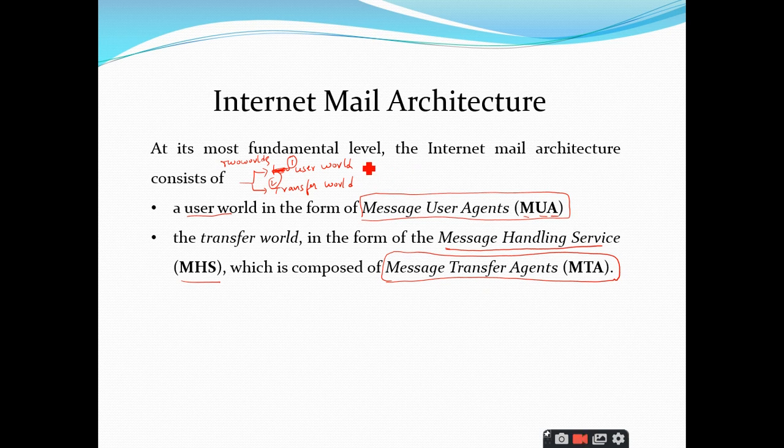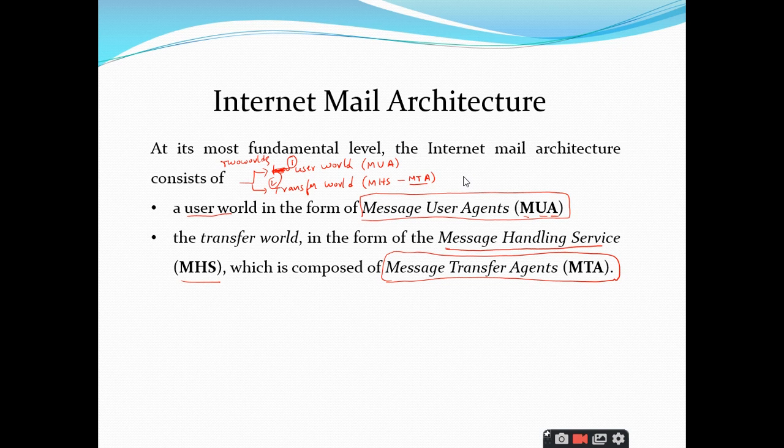So the architecture is very simple. It consists of only two worlds. The user world consists of MUA, which is message user agents, and the transfer world consists of MHS. Within MHS we have a lot of MTAs. MHS stands for message handling service, and MTA stands for message transfer agents. Agents are nothing but we can assume them as tools, right?